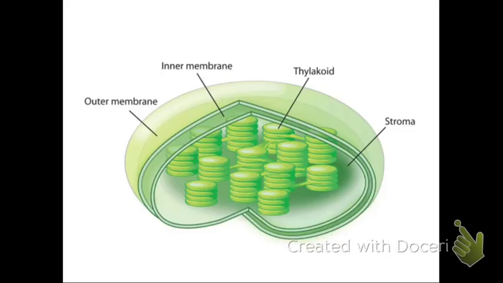This is a chloroplast. It has two membranes, the outer membrane and the inner membrane. Both of them are phospholipid bilayers. This is really interesting because you can think about why would they want to do that? Why would it be this way?